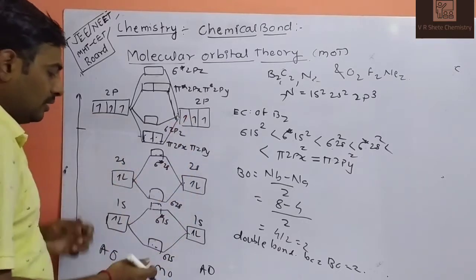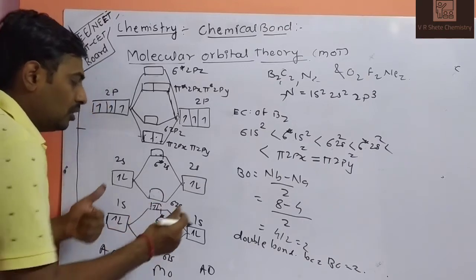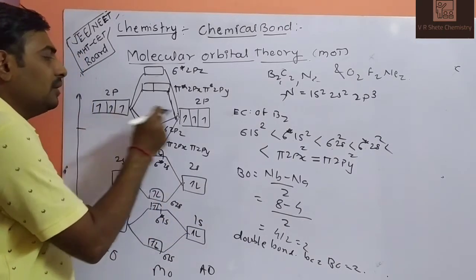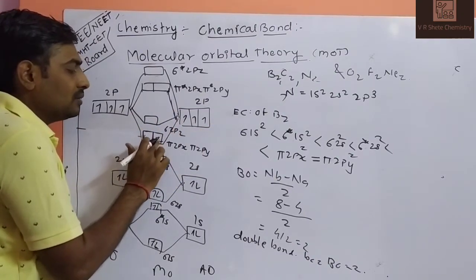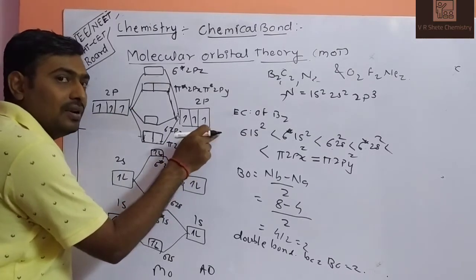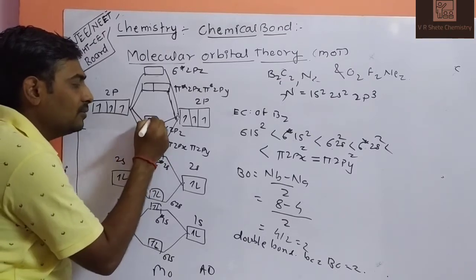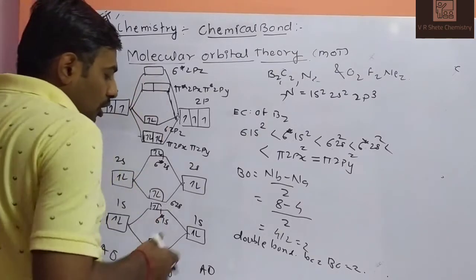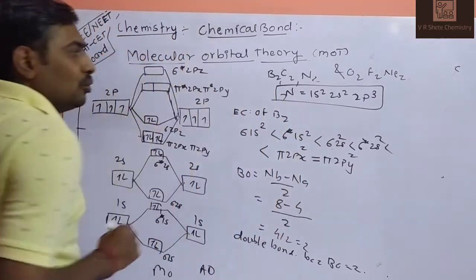1s2, 2s2, 2p3. 2 plus 2, you will get 4. 1, 2, 3, 4. Then 3 plus 3, 6. How will we write the 6 electrons? 1, 2, 3, 4, 5, 6. So this is your molecular diagram of which molecule? The N2 molecule. Molecular diagram of the N2 molecule.